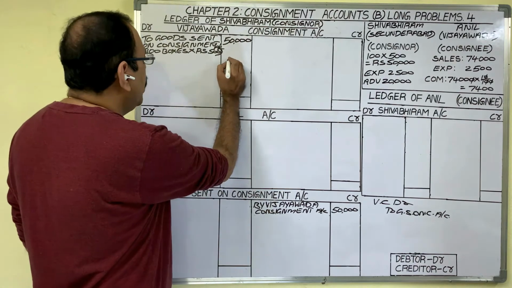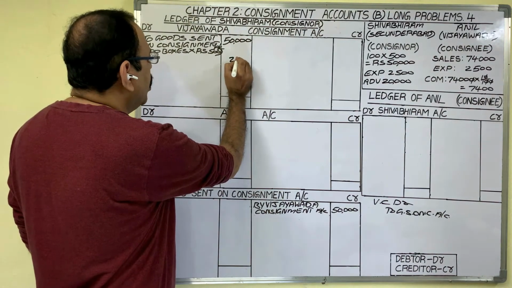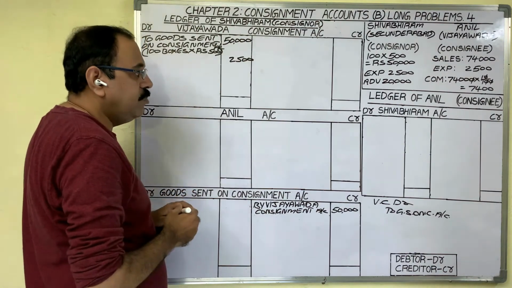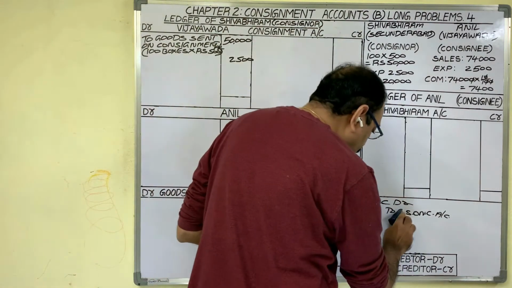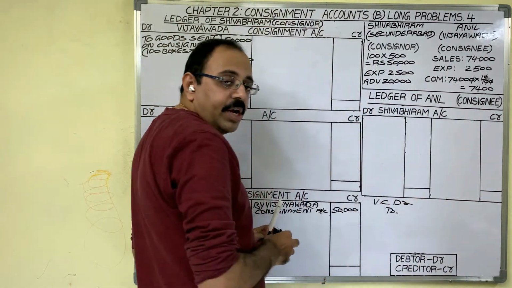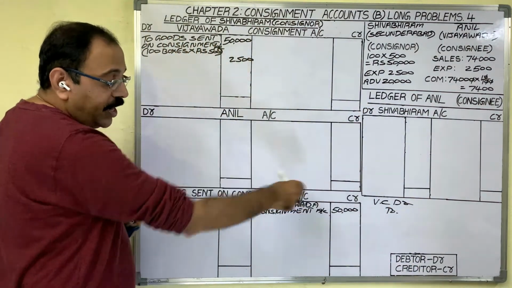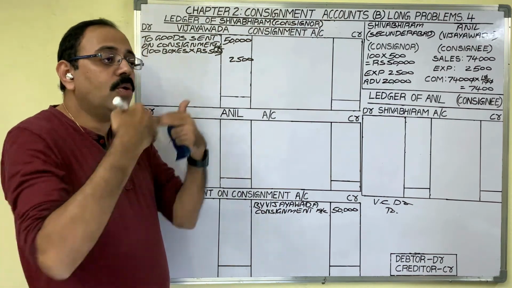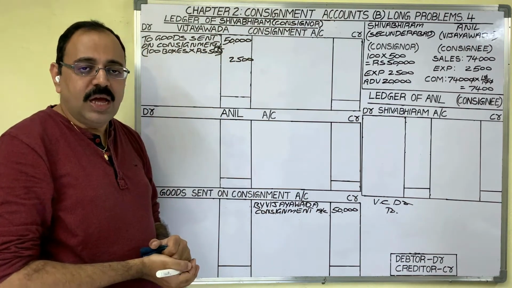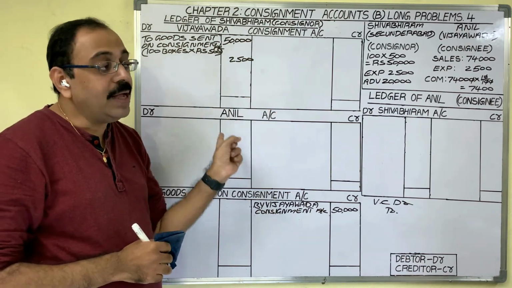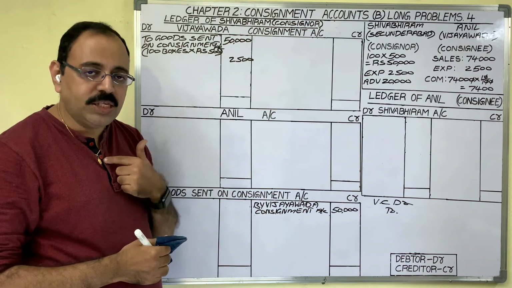2,500 we should debit to consignment account. If you want to show on debit side of consignment account, in journal entry also, Vijayawada consignment account is to be debited. And what to write in credit? Consignor is preparing accounts and consignor only paid this expenditure. Our assumption is he issued a check. Then his banker pays money from his account.